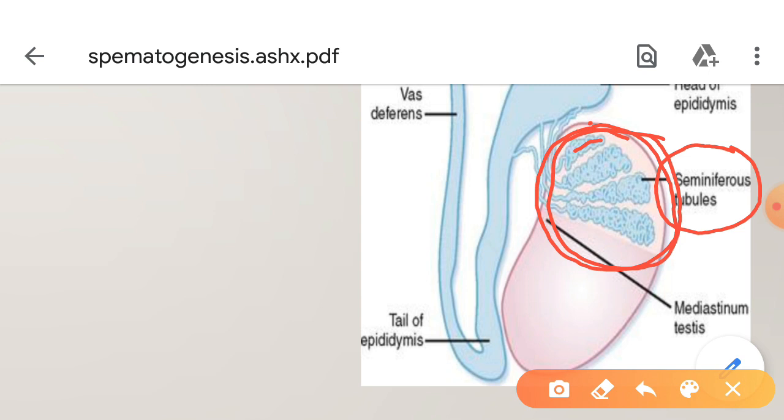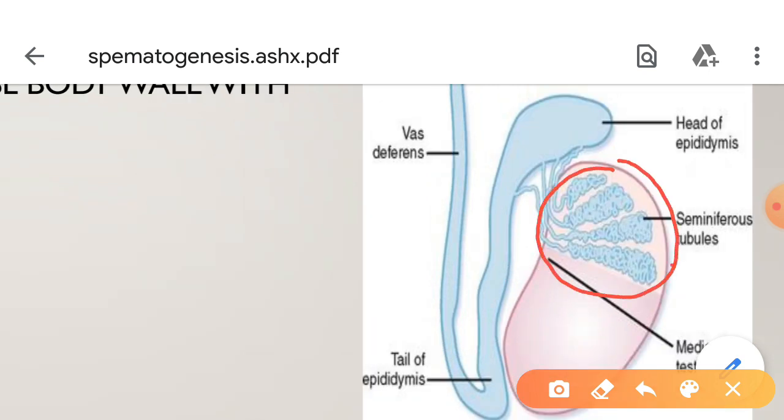This is the complete structure of a testis. The testis is formed of thousands of minute tubules, all called seminiferous tubules.